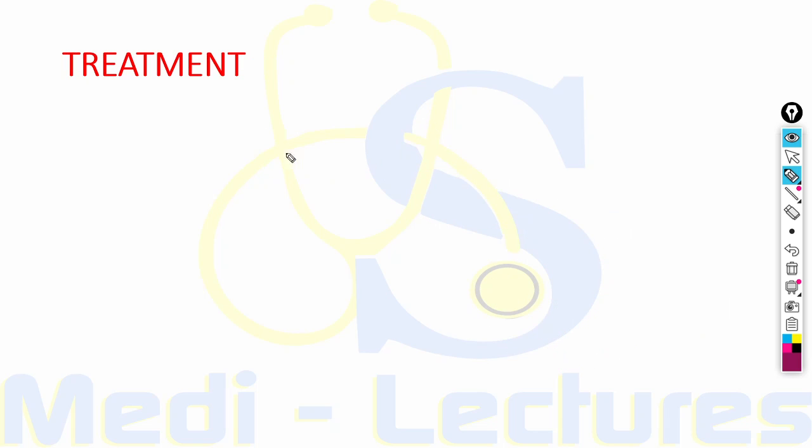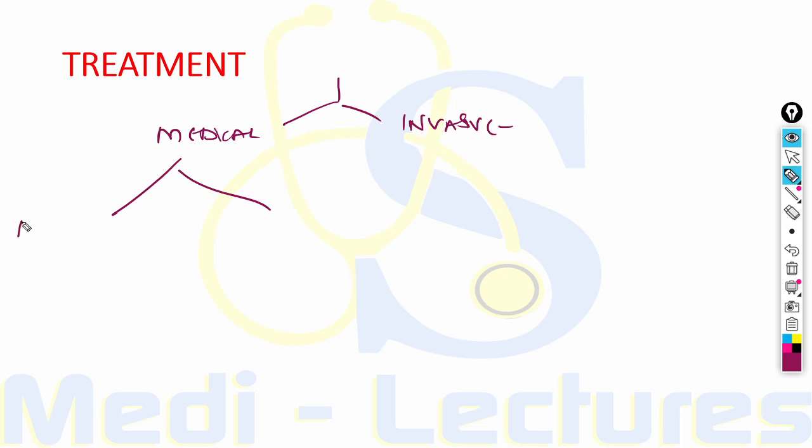Now the treatment of these patients is divided into medical treatment and invasive treatment. In medical treatment, first we have to decrease the symptoms of the patient by giving anti-ischemic drugs. Then we have to decrease the further coronary obstruction by giving anti-thrombotic drugs.